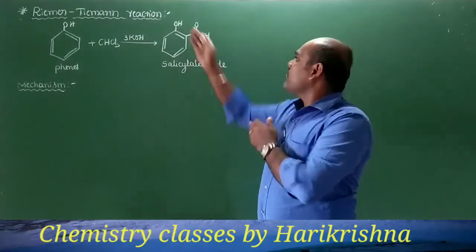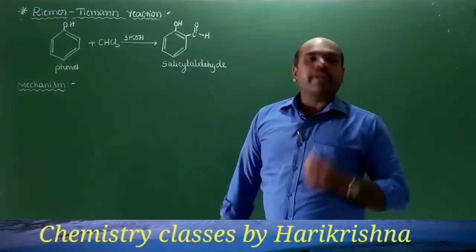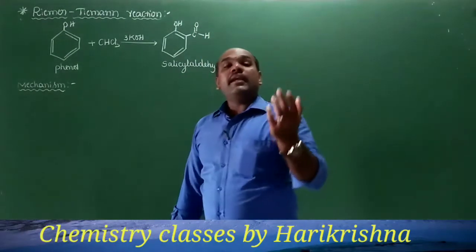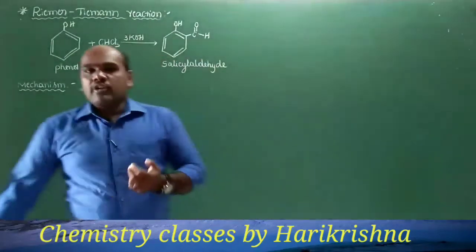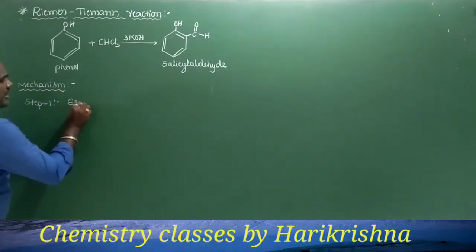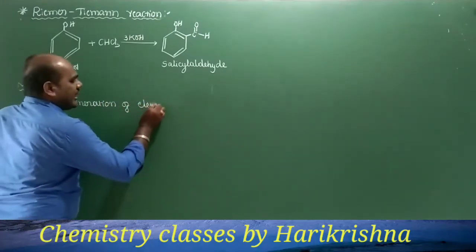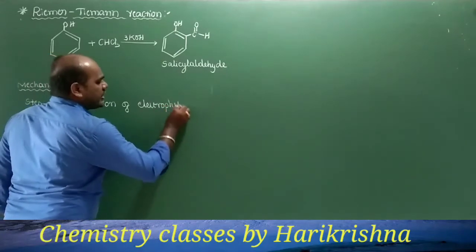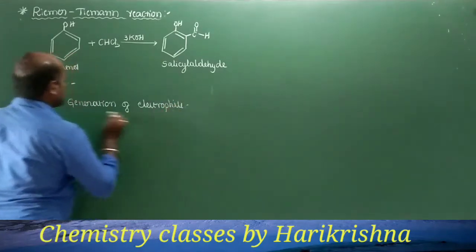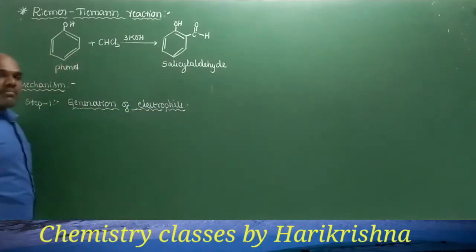So here I have written only the ortho substituted product, which is the major product. Now we shall go with the mechanism of the Reimer Tiemann reaction. In step 1, we are supposed to generate the electrophile. We know that electrophiles are electron deficient species and they have a tendency towards the lone pair of electrons or the pi electrons which are present in the benzene ring.